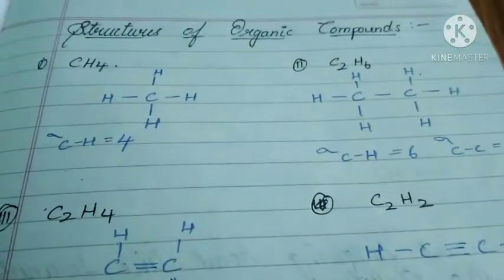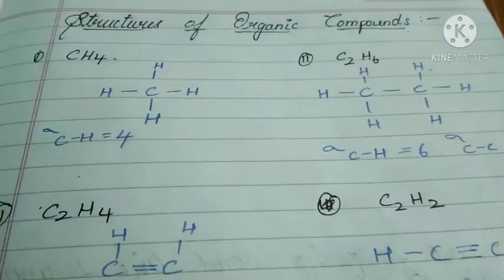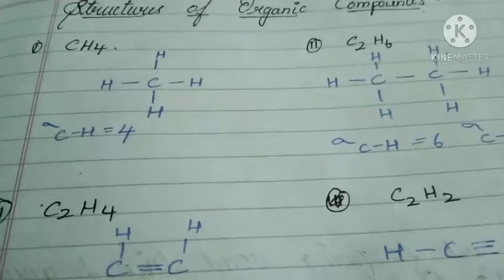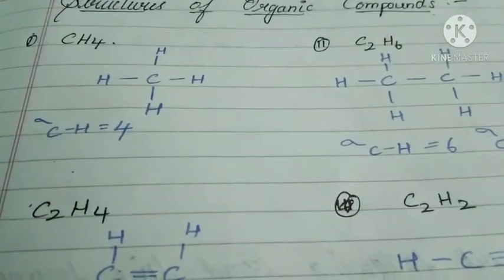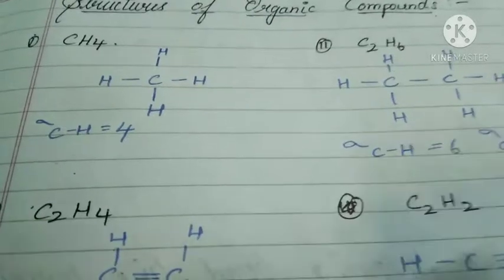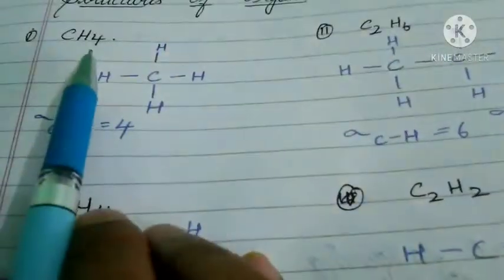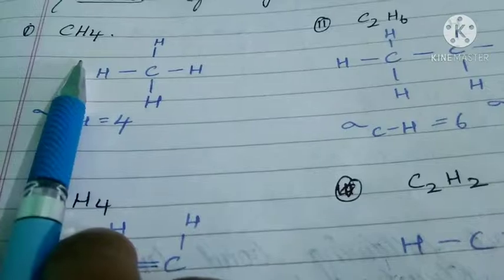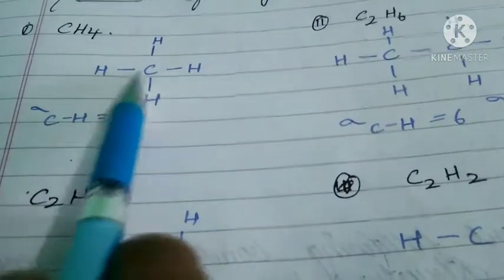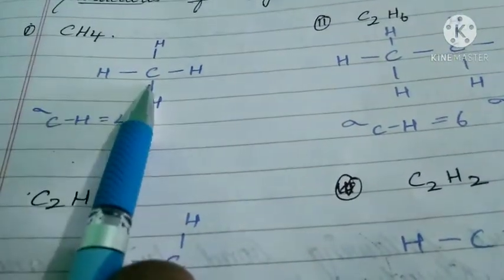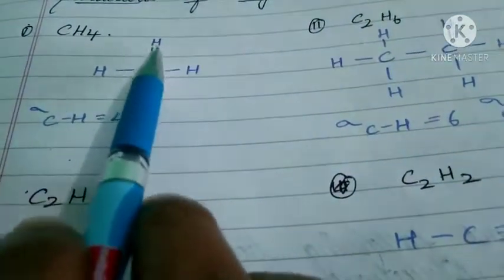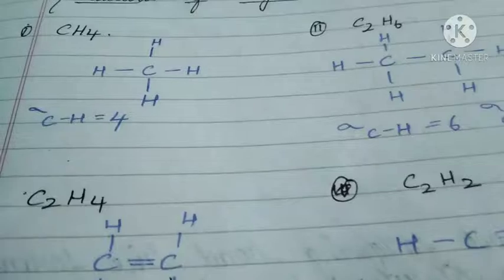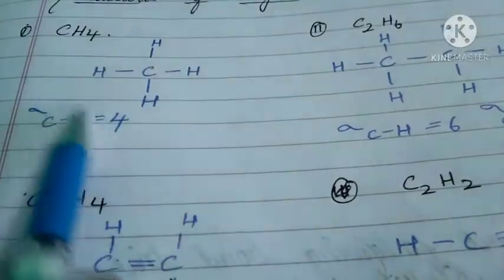Next, structures of organic compounds. We have seen these types of structures in class 10 already. CH4 is the first compound. What do we have to do while writing the structures? First we write the number of carbons. Here only one carbon is present, and around it 4 hydrogens. Put one hydrogen around the carbon, then we get the structure of CH4.